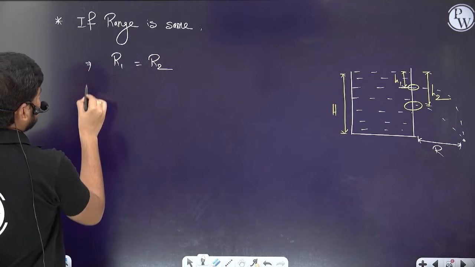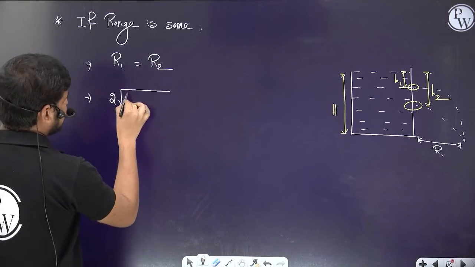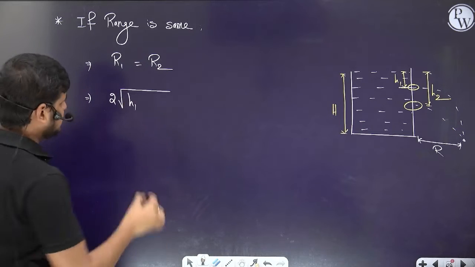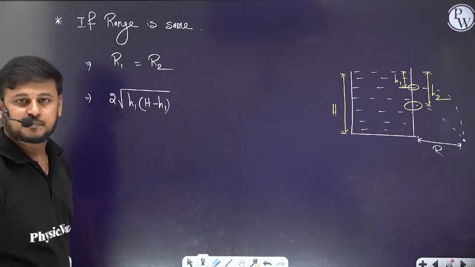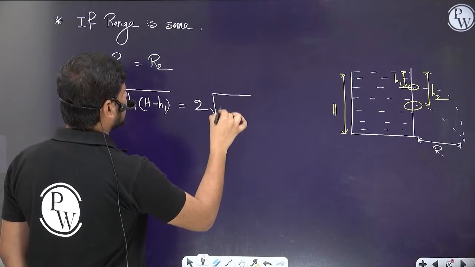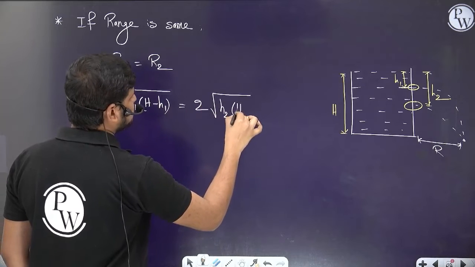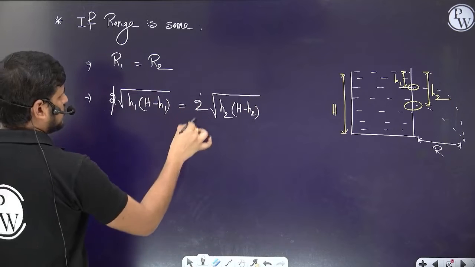Then we can write the formula: 2 into root over h1 into (capital H minus h1) is equal to 2 into root over h2 into (H minus h2). The 2 gets cancelled.